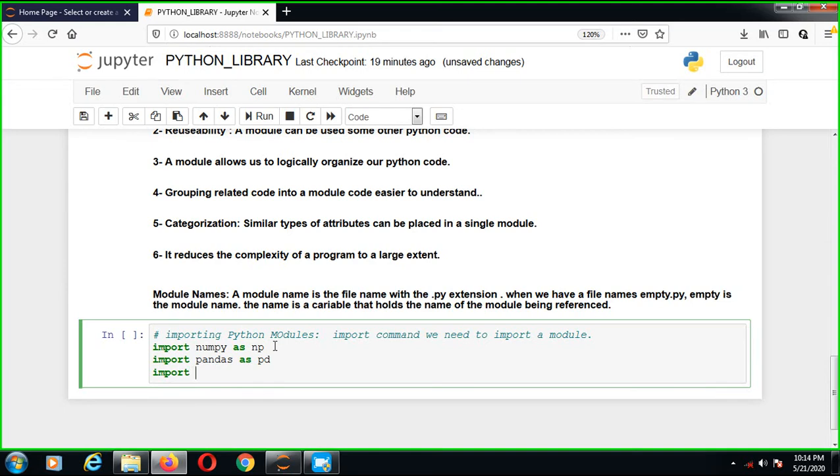Pandas is used to read Excel files and CSV files. Then import matplotlib.pyplot, which is very important. So we can run and execute.